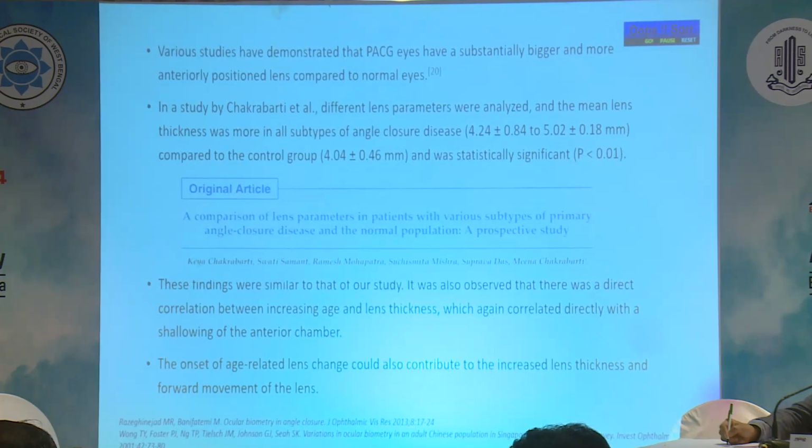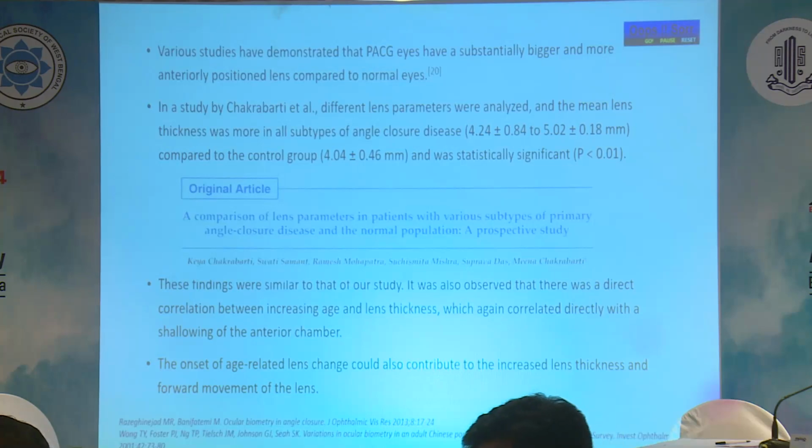Various studies have demonstrated that primary angle closure glaucoma eyes have a substantially bigger and more anteriorly positioned lens compared to normal eyes. In a study by Chakrabarti et al., different lens parameters were analyzed, and the mean lens thickness was more in all subtypes of angle closure disease compared to the control group and was statistically significant. These findings were similar to that of our study. It was also observed that there was a direct correlation between increasing age and lens thickness, which again correlated directly with the shallowing of the anterior chamber. The onset of age-related lens changes could also contribute to the increased lens thickness and forward movement of the lens.